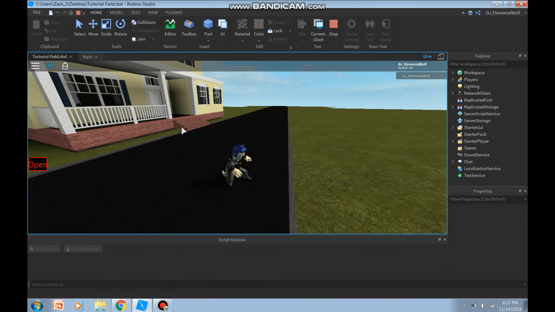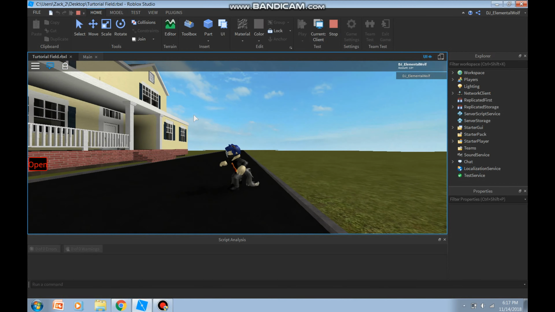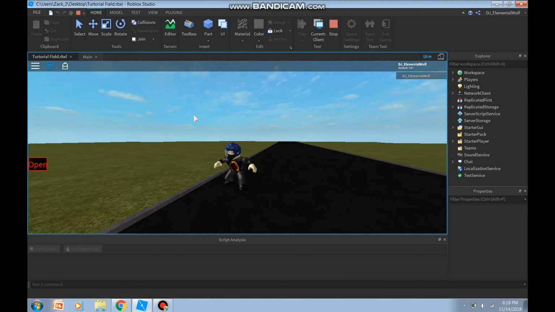Okay, once the game launches, here's my road. It's nice and beautiful. A house.